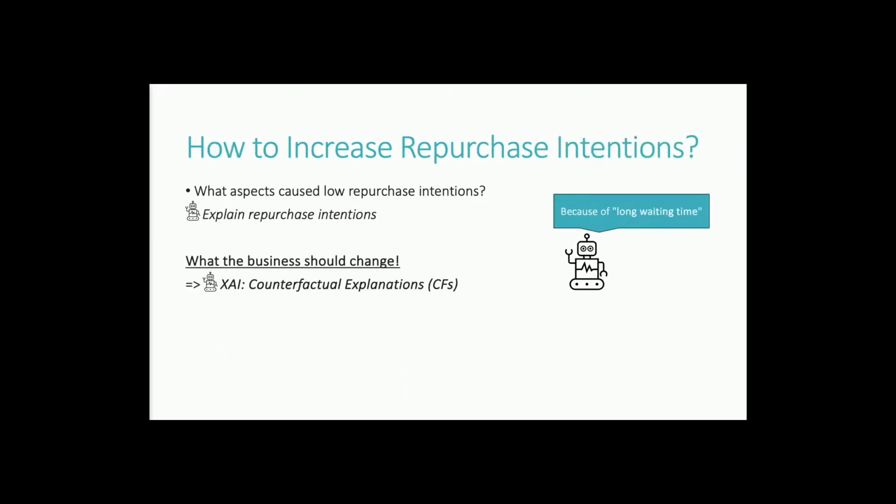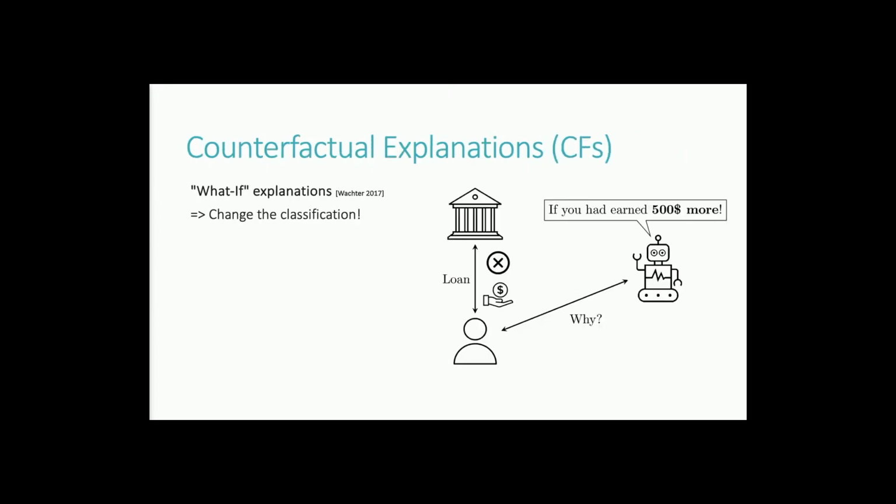Now that we have this classifier in place, we can ask why. Why was it that you predicted a low repurchase intention for this customer? This is where Explainable AI enters the stage. We want to find out why the classifier was predicting a low repurchase intention. We do this by using counterfactual explanations, which I'm going to explain in the next slide.